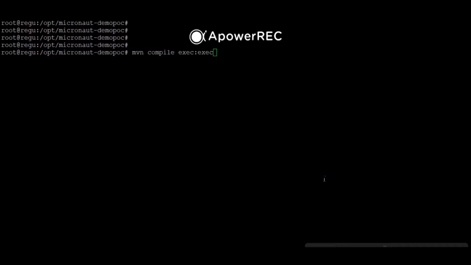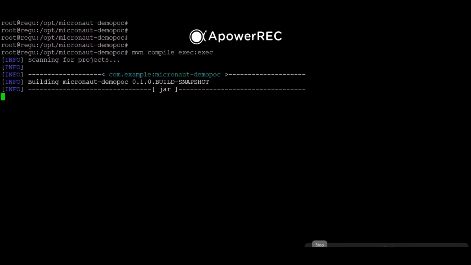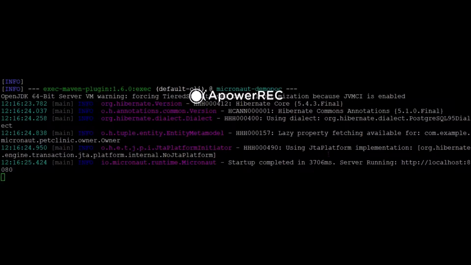Okay, let me use this Maven command to compile and start the Micronaut application. Maven compile exec. When we start this command, it will automatically compile the application and start the connection with the database. Let's see. It started compiling. Now the application has been successfully compiled and started within 3706 milliseconds. Now the application is running on port localhost 8080.